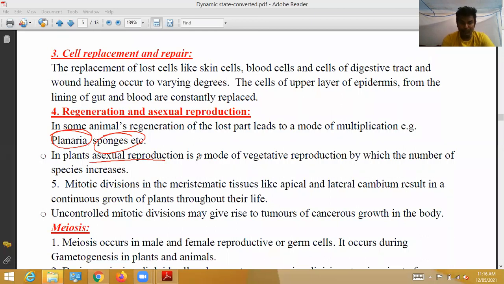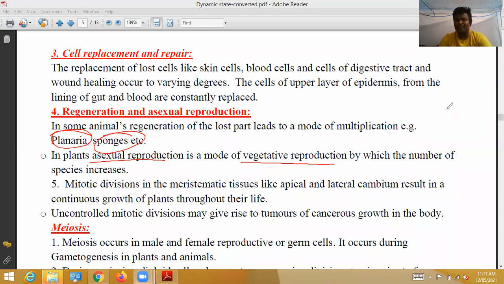In plants, asexual reproduction is vegetative reproduction, by which the number of plants increases. For example, if you cut a jasmine, hibiscus or rose plant and keep it in the soil, during the rainy season it will develop into a new plant.